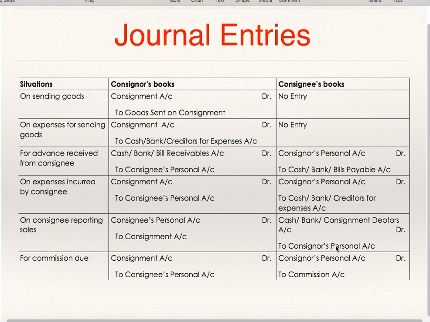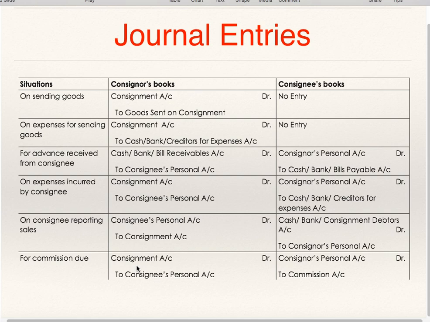Credit sales entries we'll see afterwards, depending on whether del credere commission is given or not. For the time being, assume that this entry in the books of consignor is only for cash sales and not for credit sales, because for credit sales your entry will change if consignee gets del credere commission or does not get it.